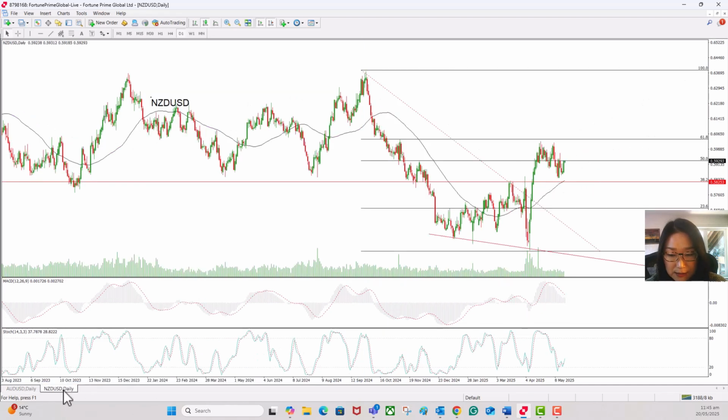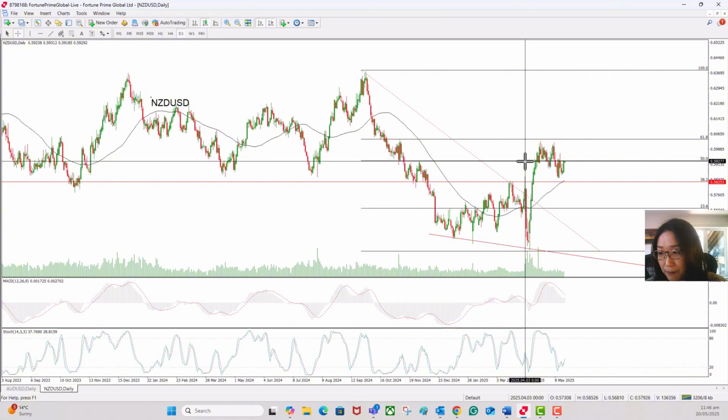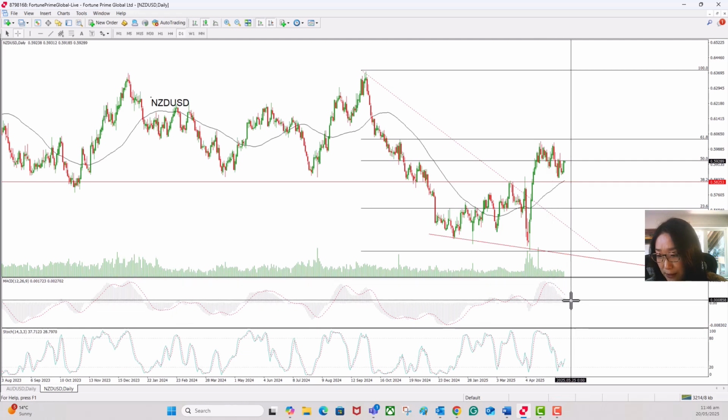The next one is the New Zealand dollar against the US dollar. Right now, it's moving between the 50% Fibonacci retracement and the 38.2% Fibonacci retracement. On the downside, the key support area would be around the moving average, which is 58.25. On the upside, it will be yesterday's high, and the price is around 59.27. Again, the MACD is curving down and approaching the midline.